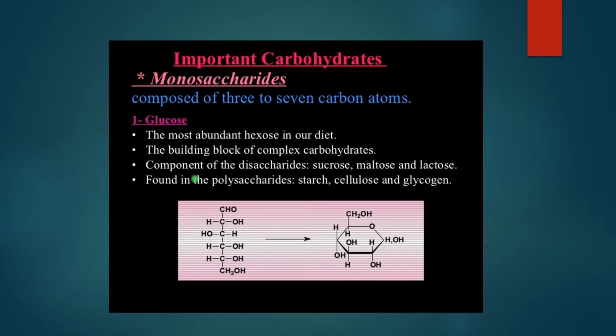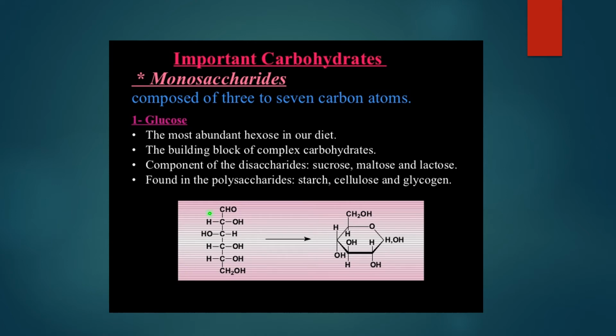Now, this glucose is also the building block of polysaccharides such as starch, cellulose, glycogen. Starch is seen in plants, cellulose is seen in the plant cell wall and in paper, and glycogen is the animal reserve food material. So all these are made up of glucose, but the only difference is these are all polysaccharides. That is, they are made up of a large number of monosaccharides.